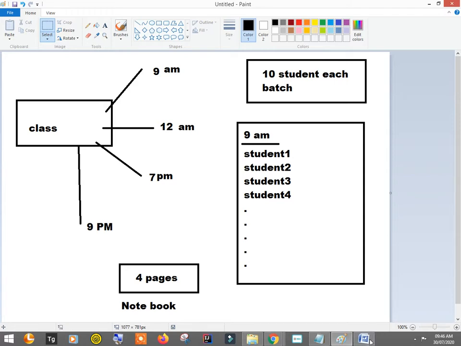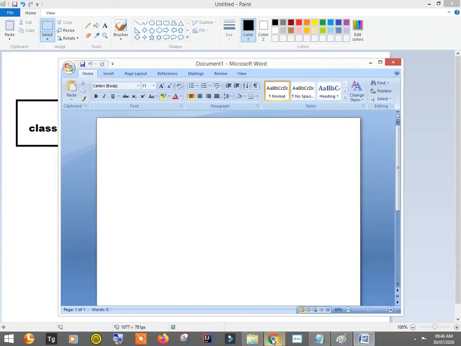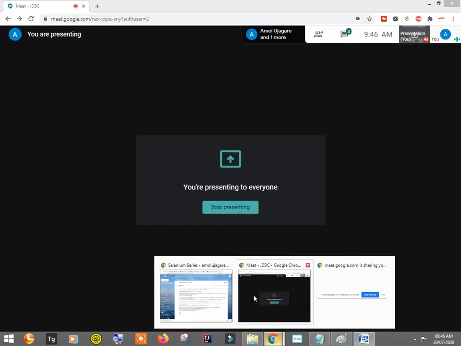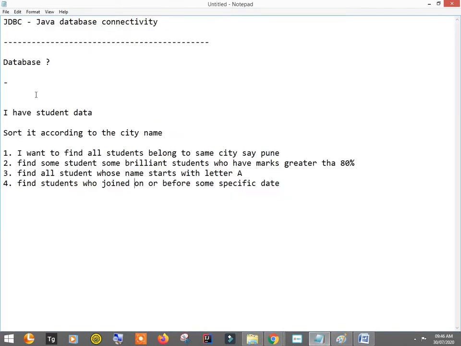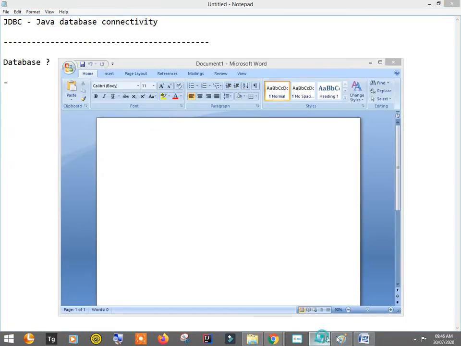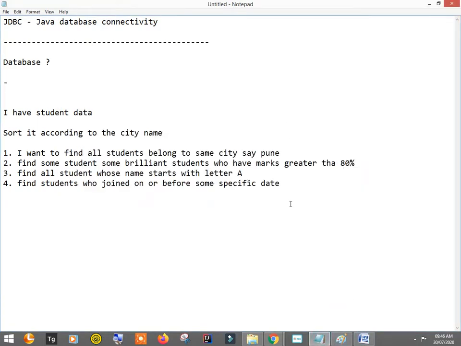Say today I have records of at least 200 to 300 students, from when I began the classes. If I want to do such operations, just a normal file will not help me, right? So for that, database is a solution.